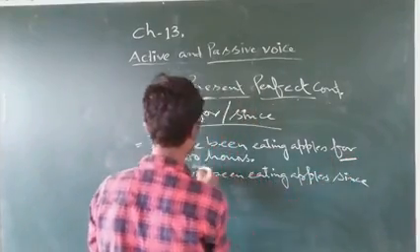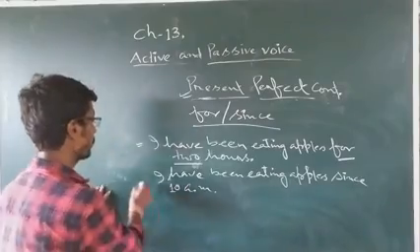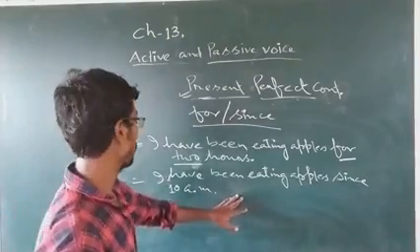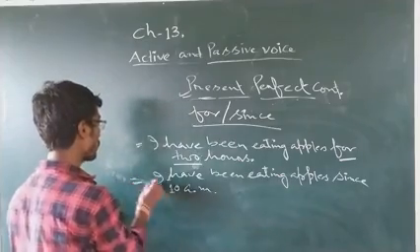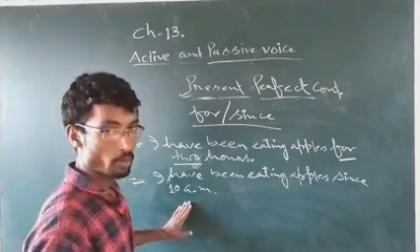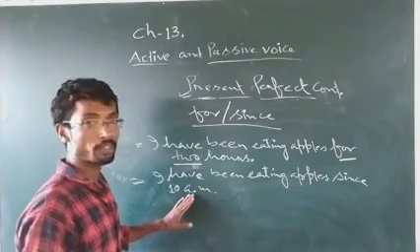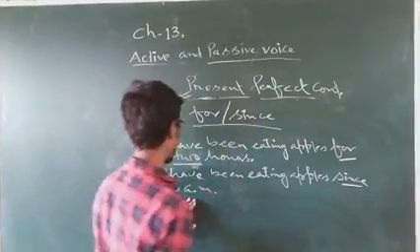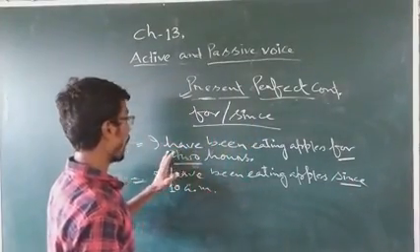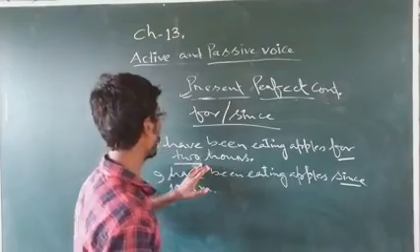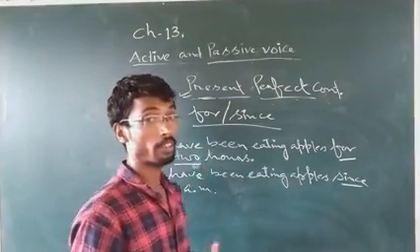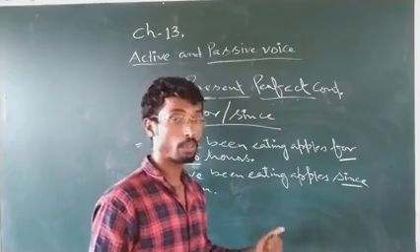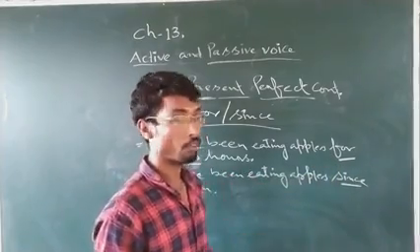Then another one, I have been eating apples since 10 a.m. What is the difference? Here you are exactly mentioning the time when you started, 10 a.m. In that case we'll use since. And in I have been eating apples for 2 hours, you are saying the time period, how much time it took. In that case we'll use for.